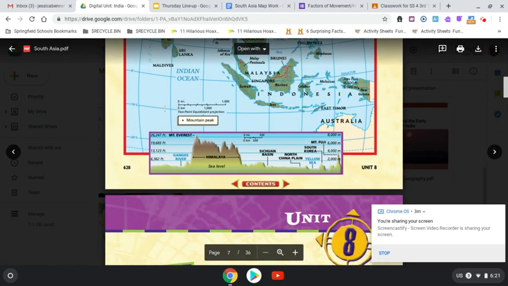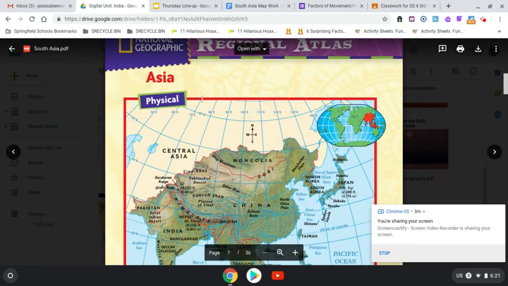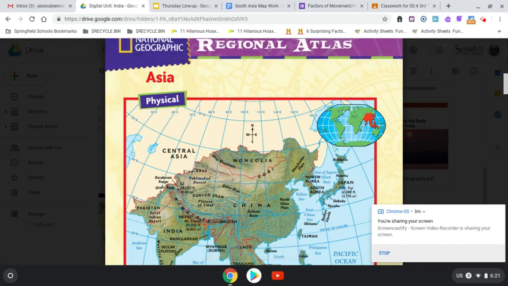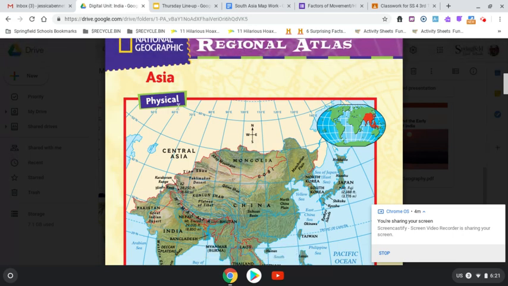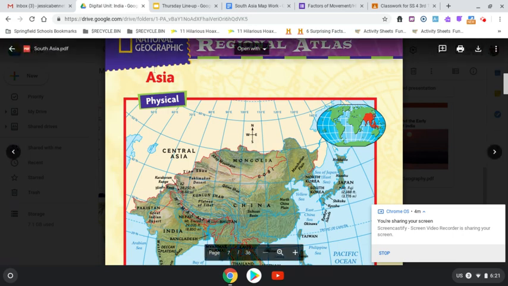Notice there's page 628. Okay, and now I'm looking for the title. So the title is typically at the top of the map, sometimes could be at the bottom, but I noticed the word physical. However, I also noticed the word Asia. So I'm going to include Asia Physical as my title.